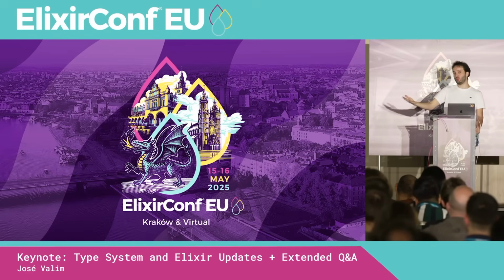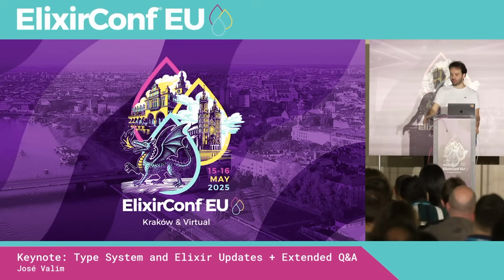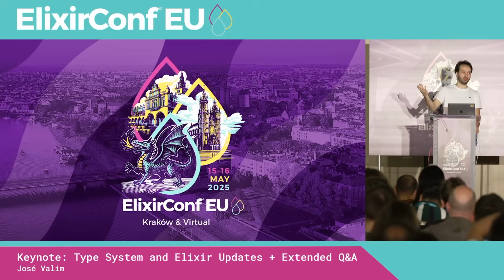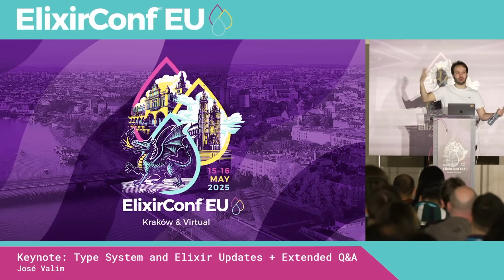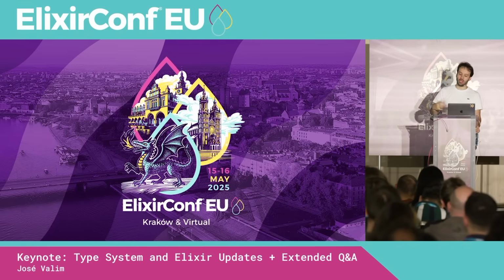We haven't started working on this part of the type system yet, and it's going to be an important functionality for Elixir, because, well, we have Enum, right, that is working with lists of A, and we don't know what A is, right? So there's a lot of work ahead.